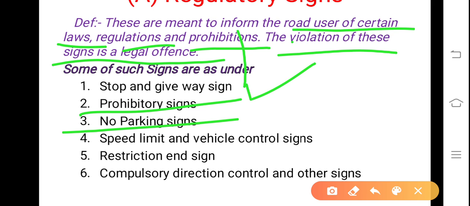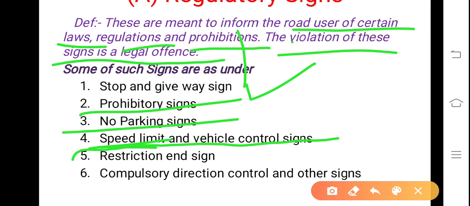In order to regulate the traffic in especially big cities, one has to compromise in some aspects. Next, speed limit and vehicle control signs. Some types of vehicle are not at all allowed on particular roads in busy central marketing areas in big cities. Those vehicles are not allowed. And speed limit, if at all you are moving with the vehicle, you have to follow the speed.